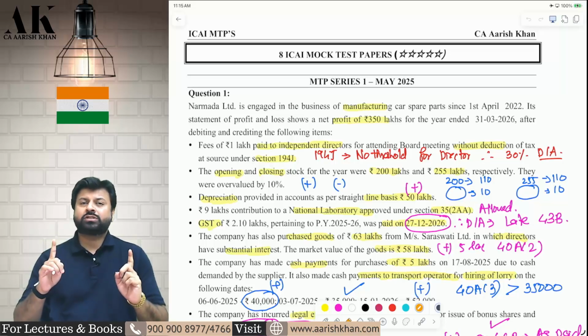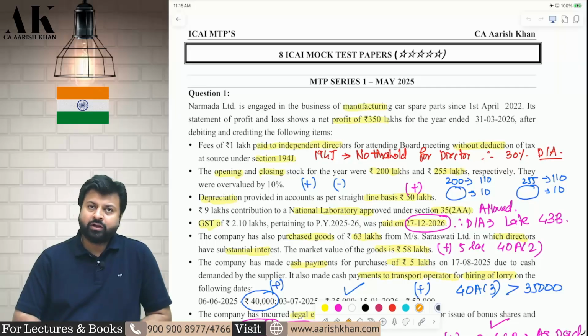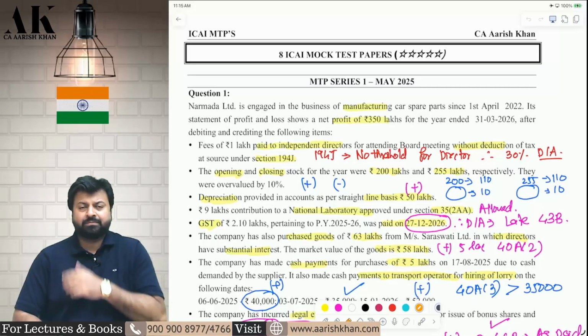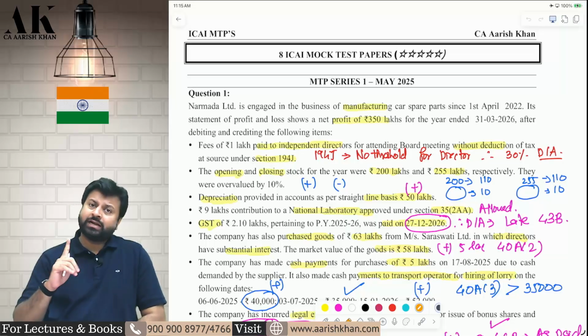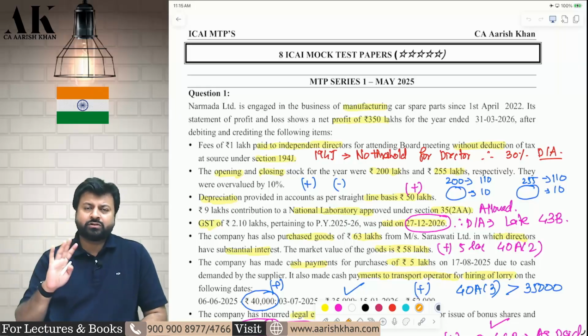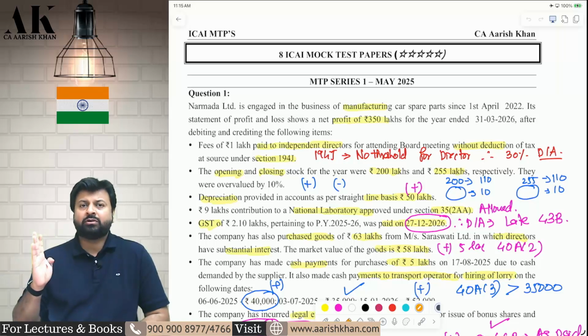But if any question is exactly similar, then I will not do that question. I will give you a reference also where we have done that question in the RTP or past paper or even in MTP. Yes, even if one or two adjustments are different or something is new, that I will discuss. But if something is exactly the same, with no change in sentence, full stop, comma, nothing changed, then it doesn't make sense to do that particular question once again. It will waste your time first and then my time also.